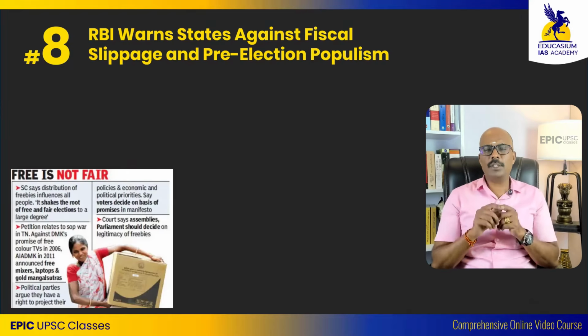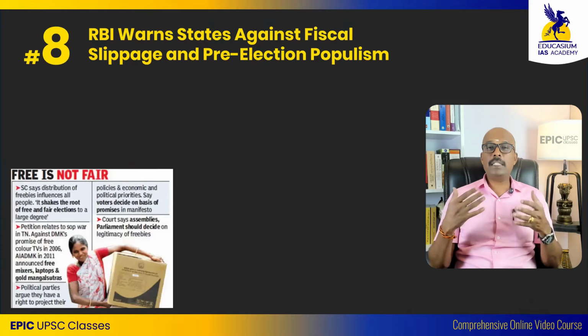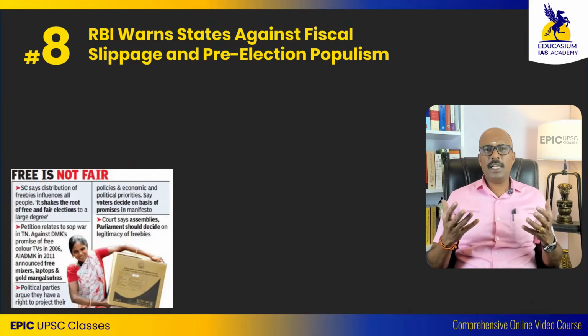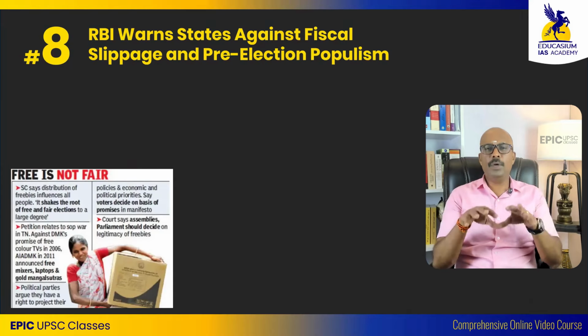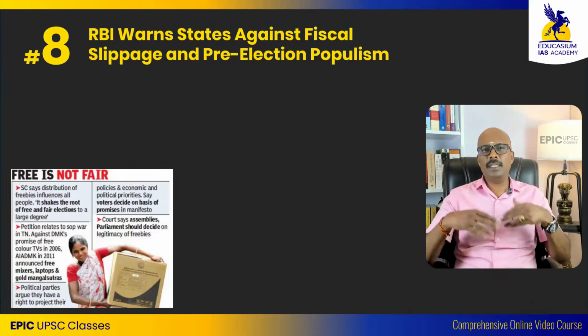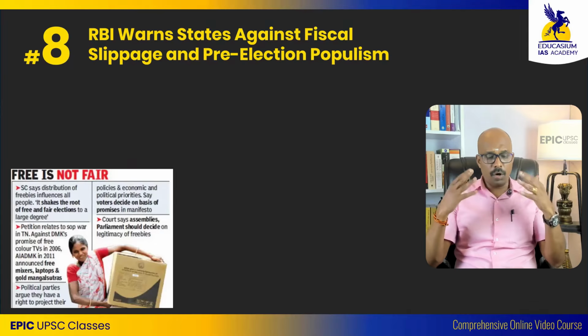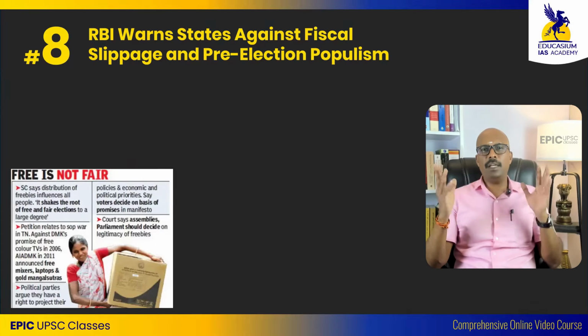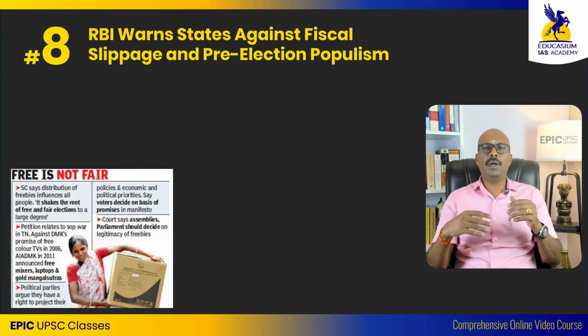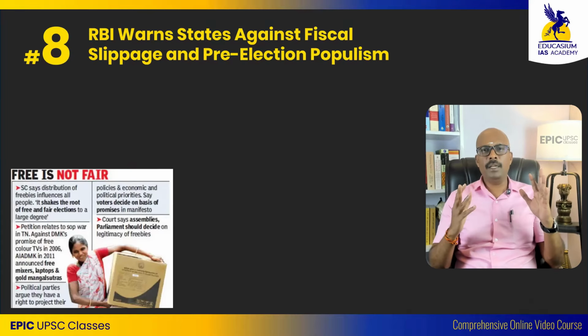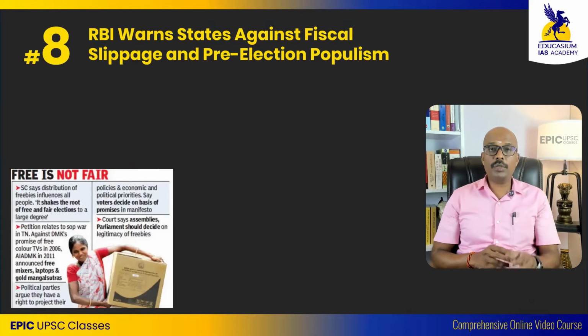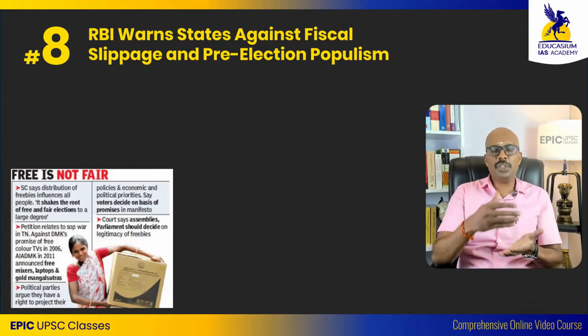That is what Reserve Bank of India is also saying, that elections are coming, so these states should not jump into populistic measures and start announcing a lot of TVs, fridges, free 1,000 rupees for everyone, and likewise giving away money, because it will cause what is called fiscal slippage.